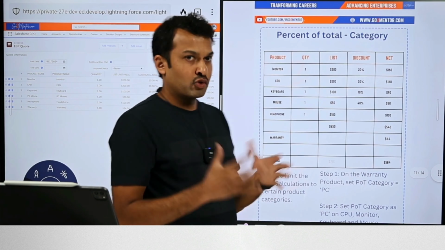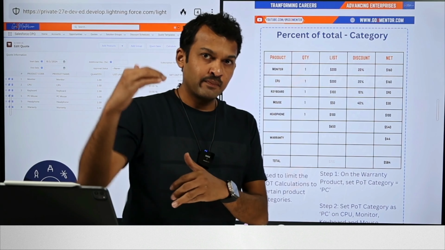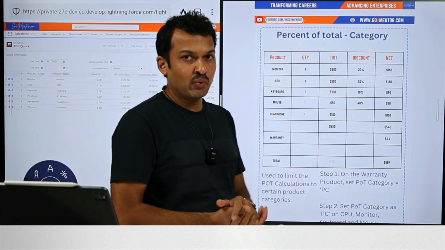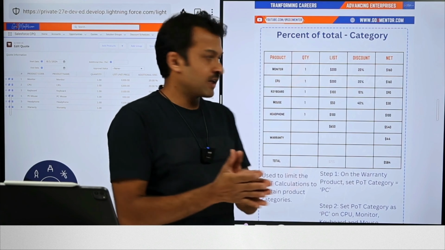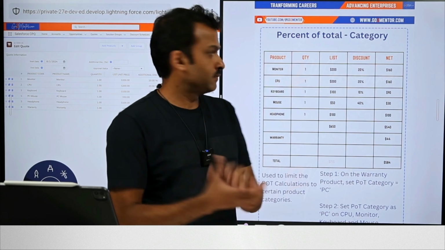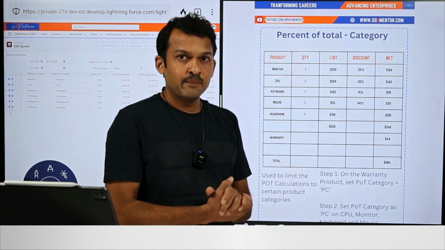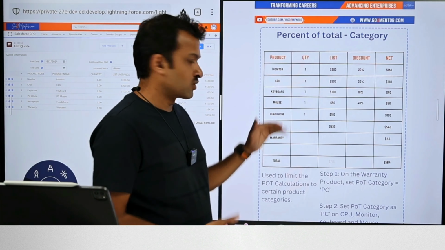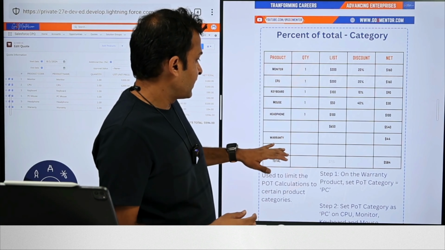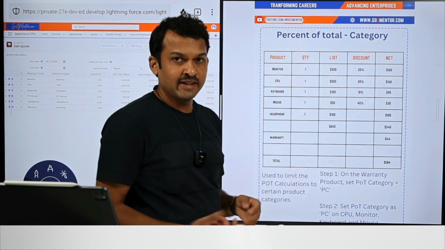Something called percent of total category. Now, in the original definition, we saw that the pricing could be based off all the products in the deal or a subset of other products, right? So let's suppose the business has a requirement that we don't want the pricing of all the hardware products. We want it based off only the products that are tied to the category of PC, right? Which means we only want the monitor, CPU, keyboard, and mouse to be considered on the warranty product. We don't want the headphones to be considered. Okay, so when that is done, the warranty will then calculate its pricing only based off of all the products that have the PC category associated with it.